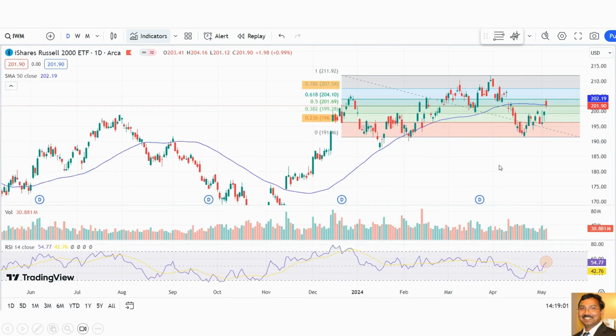And this is the IWM daily chart. It rejected the 0.618 Fibonacci level, like 204.10, and it also rejected the 50-day moving average. So it closed under the 50-day moving average.